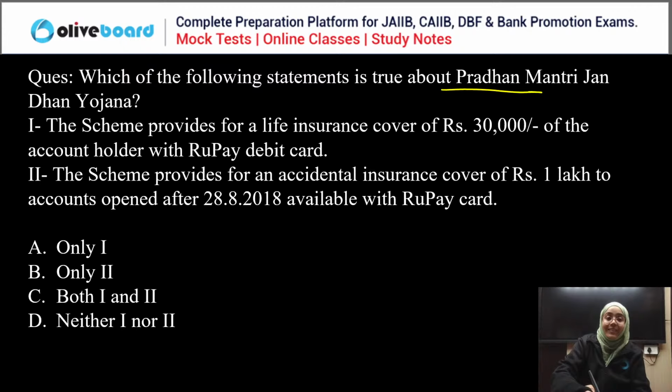Which of the following statements is true about the Pradhan Mantri Jan Dhan Yojana? A, the scheme provides for a life insurance cover of rupees 30,000 of the account holder with a RuPay debit card. B, the scheme provides for an accidental insurance cover of rupees 1 lakh to accounts opened after 28/8/2018 available with the RuPay card. We have to choose the correct answer.